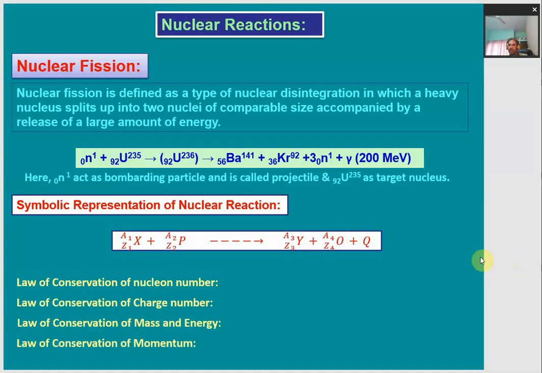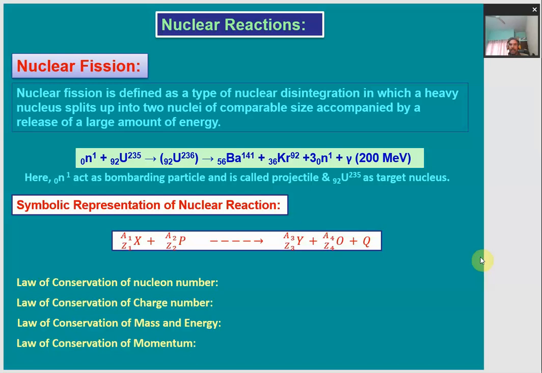Here we will talk about two kinds of nuclear reactions. One is nuclear fission and the other one is nuclear fusion. So first we will take up nuclear fission. So what are nuclear fission reactions? When heavy nuclei are bombarded with some fast moving particles, this makes the heavy nuclei unstable, right? And now this unstable nucleus gets transformed into a new kind of nuclei with the release of a large amount of energy.